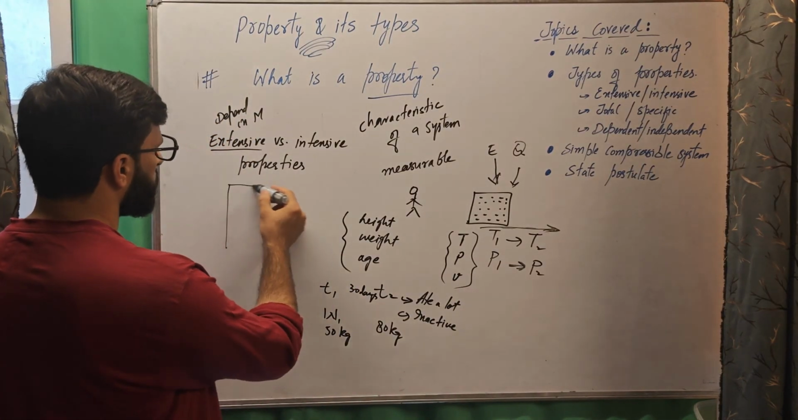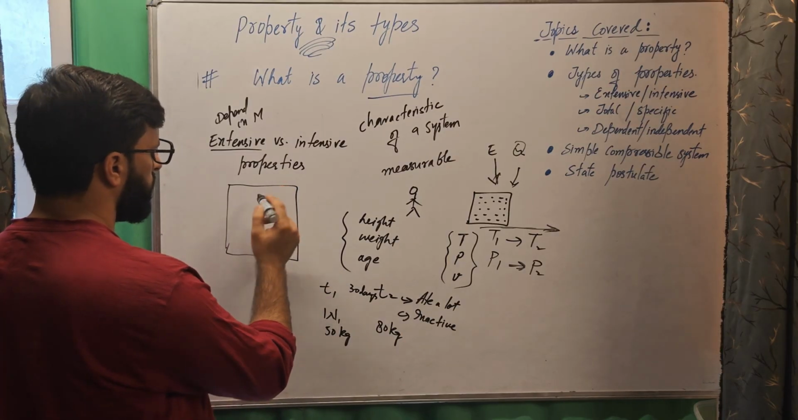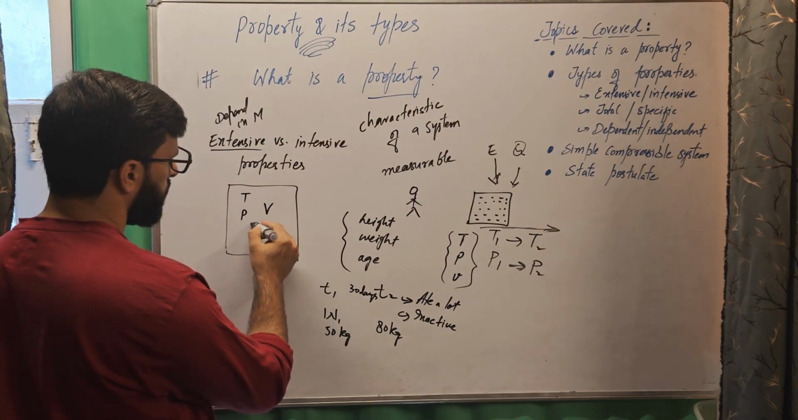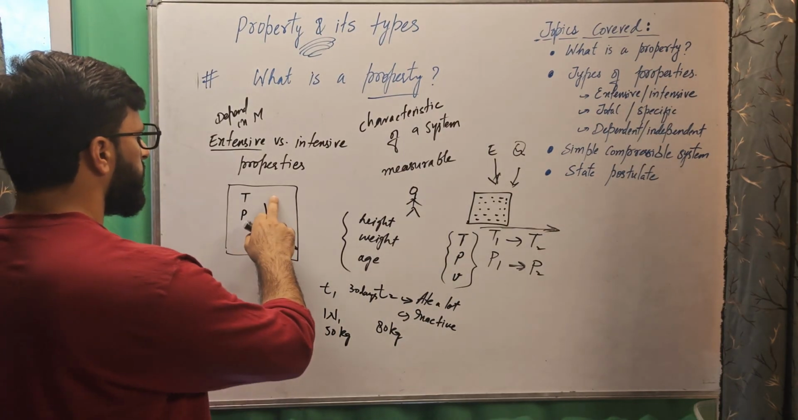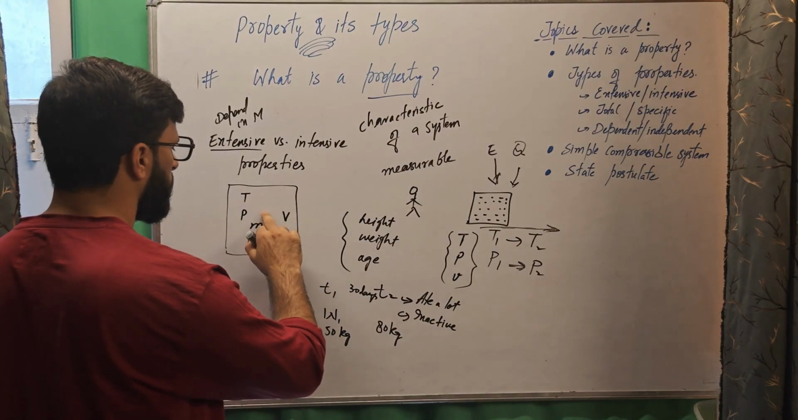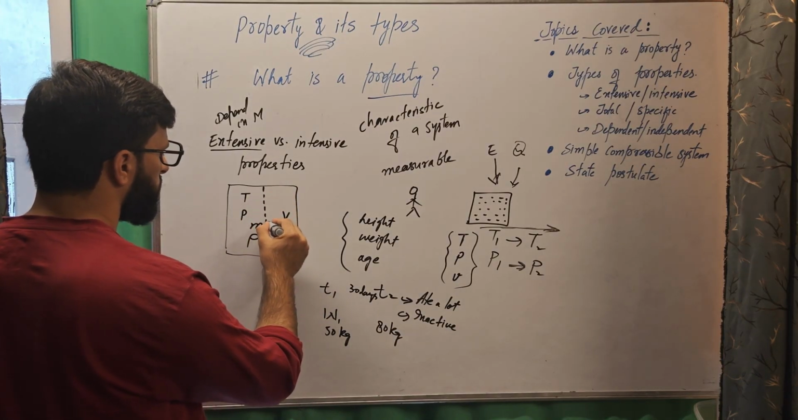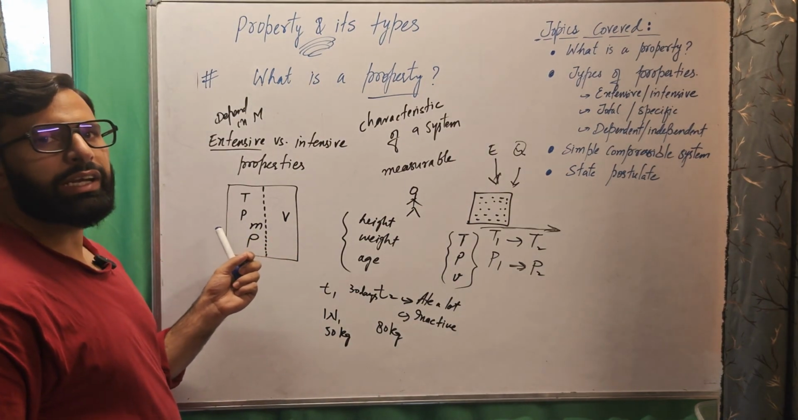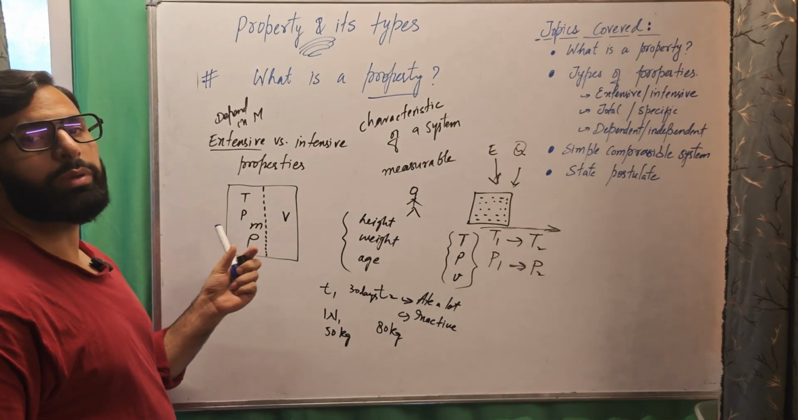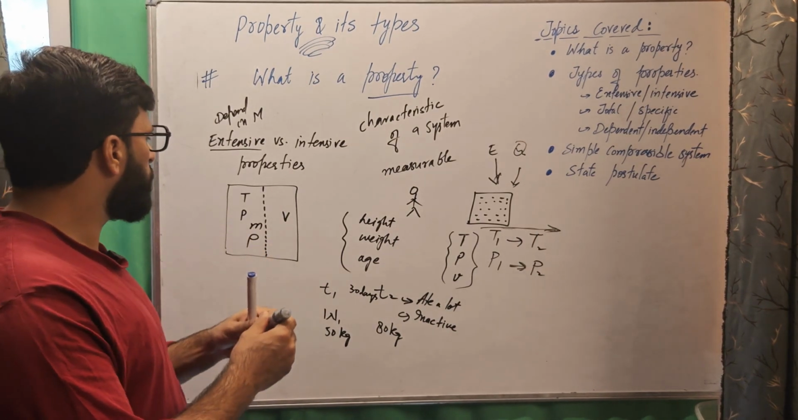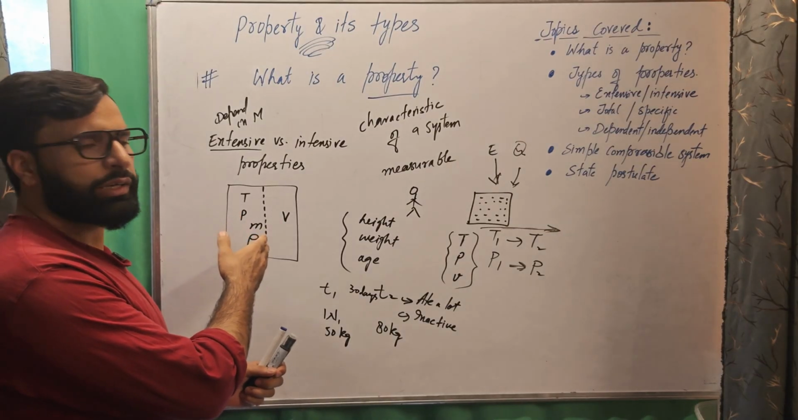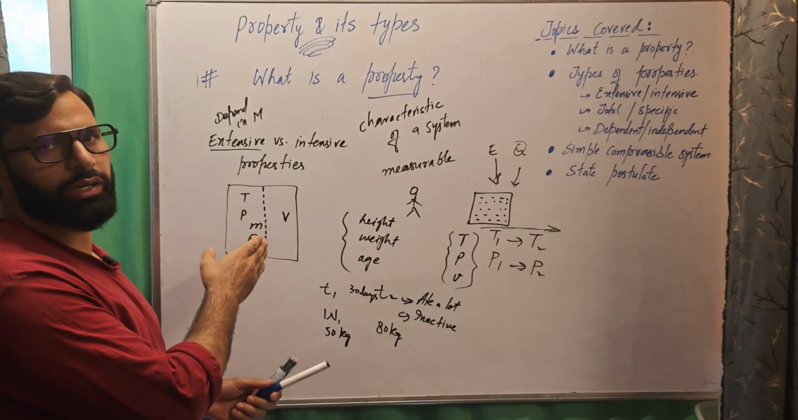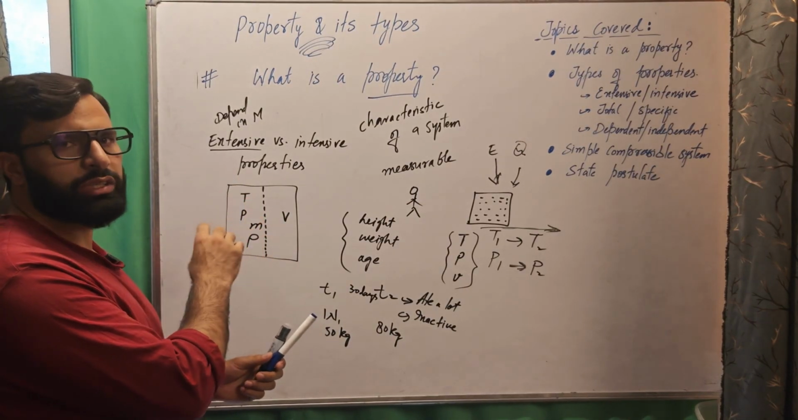How do we recognize them? For example, there are properties like temperature, pressure, volume, mass, density. If we partition this system, if we divide it into two parts, there are some properties whose value will be divided, and there are some properties whose value will not be divided because of this partition. The properties whose value will be divided obviously depend on mass, and the properties whose value does not depend on mass will not change due to this partition.